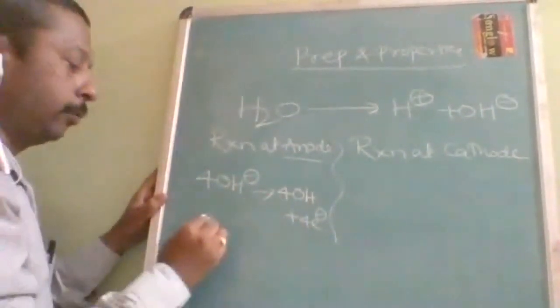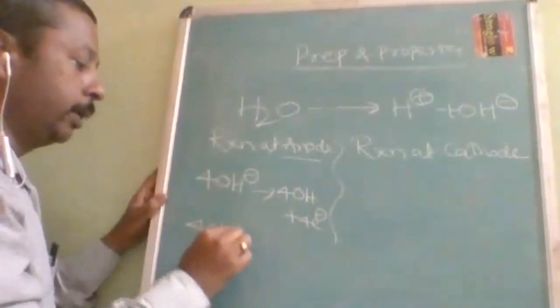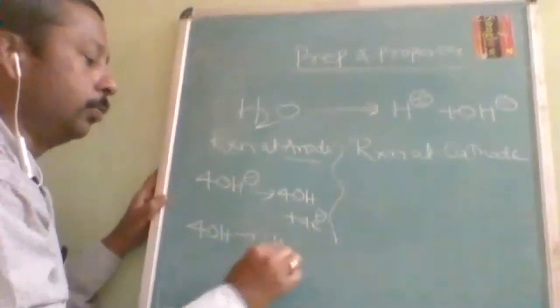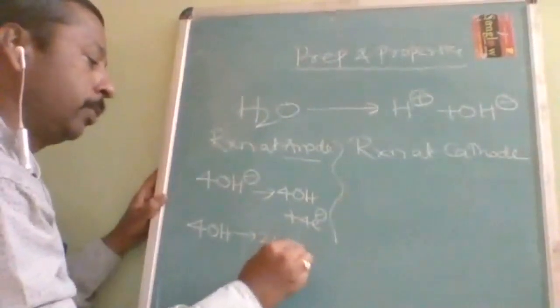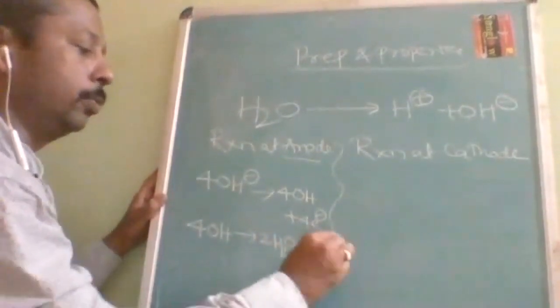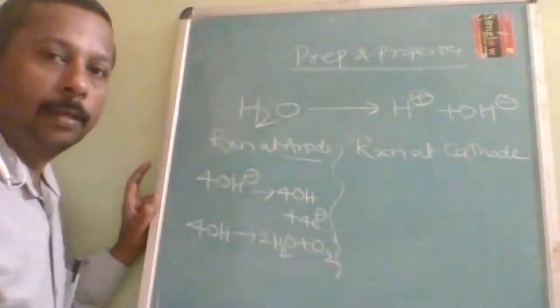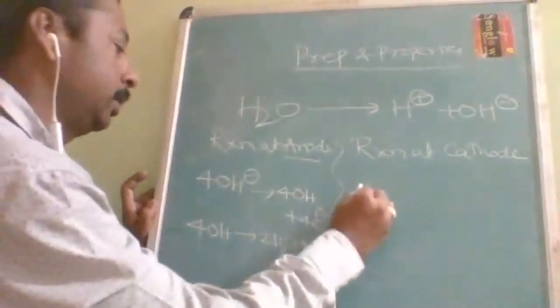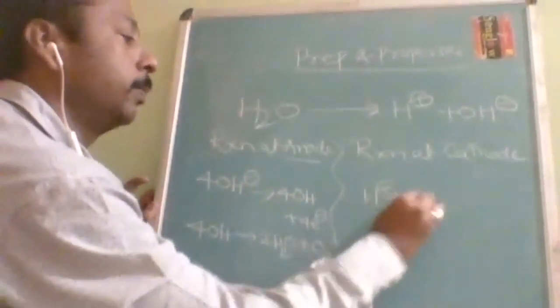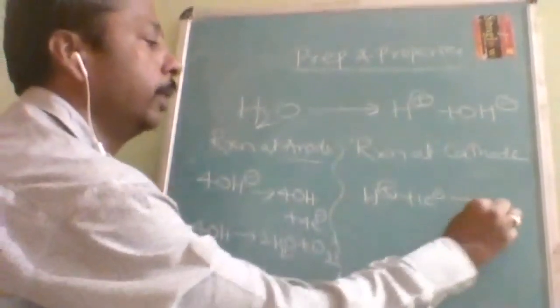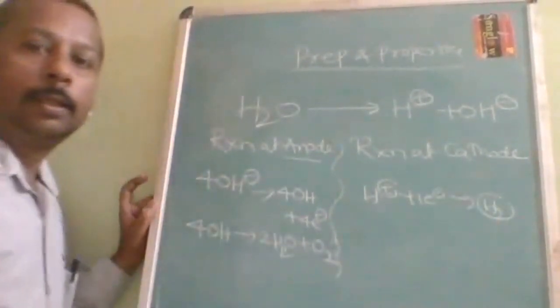This 4 moles of OH combine together to form 2H2O plus O2. So oxygen is liberated at anode. But at cathode, H plus plus electron will give you hydrogen. That's all.